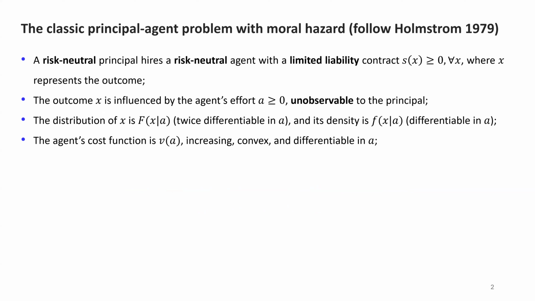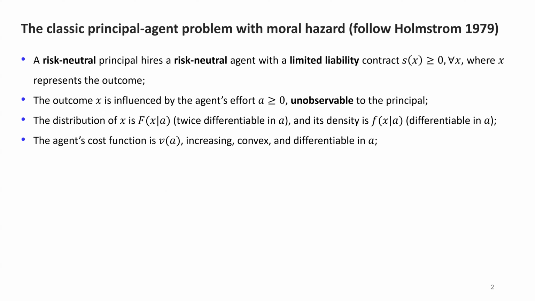In this model, a risk-neutral principal hires a risk-neutral agent to perform some task with a limited liability contract S(X), where X here is the outcome. Limited liability means that the compensation to the agent should be non-negative for any outcome. Outcome X here is influenced by the agent's effort A, but effort is unobservable to the principal. The principal can only observe the outcome X.